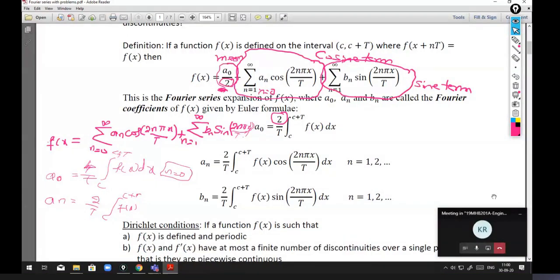Wrong. I shared the wrong screen. Okay, so I repeat once again. This is a Fourier series of a function.